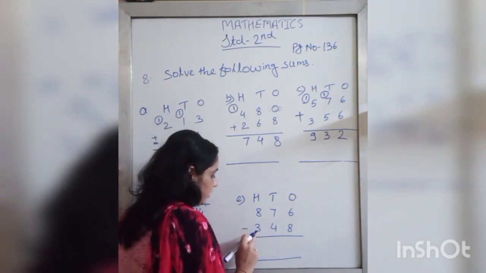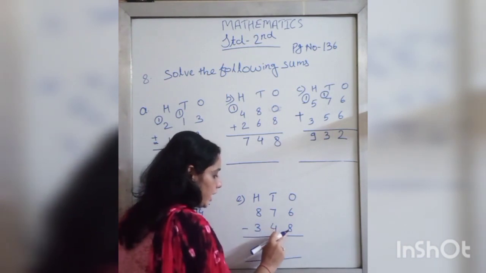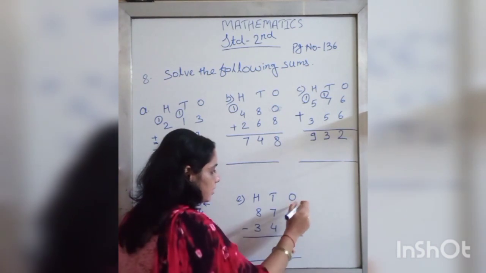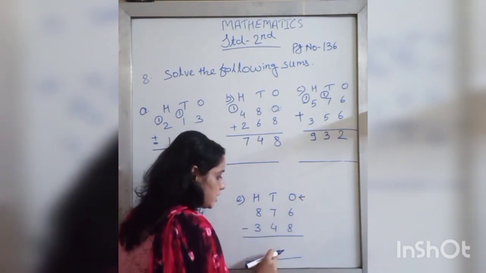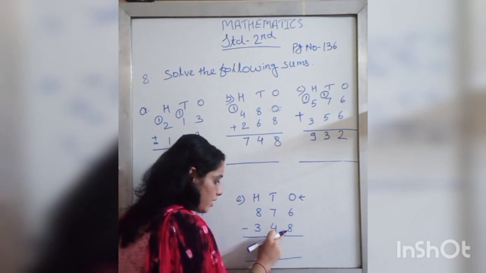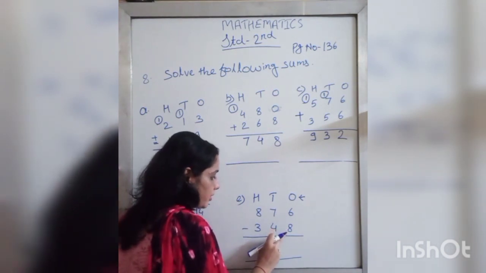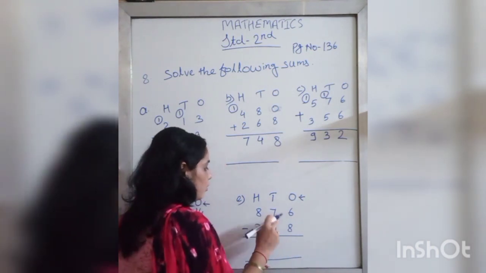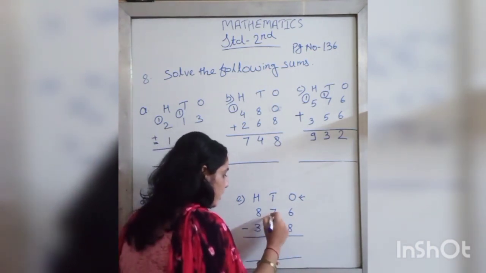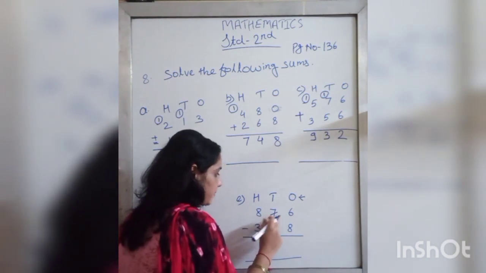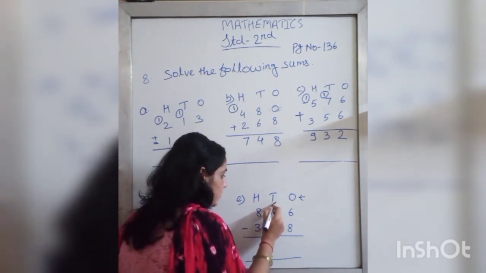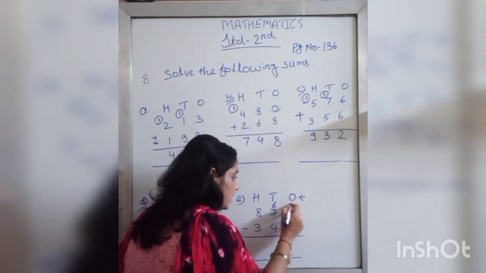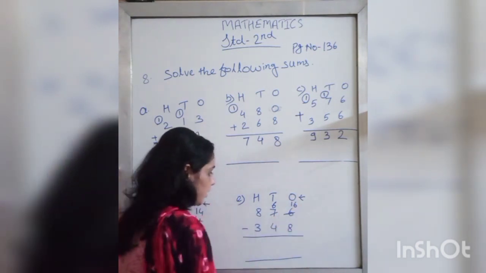We have to subtract 348 from 876. Start from the ones place. See, 8 is a big number. So we cannot subtract 8 from 6. What will we do now? We will borrow 10 from the tens place. So this 7 will become 6. As we borrowed 10, so 10 plus 6 is equal to 16.